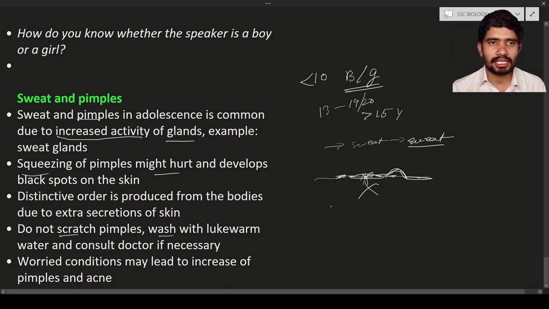Again, next, another reason for sweat and pimple growth is the worried condition. People will be more worried due to some reasons, whether it may be exams or financial problems and so on. Due to all these reasons, they will worry. That is known as a worried condition. The worried condition of individuals is also going to lead to an increase of pimples and also acne. The worried condition is not necessary, and it leads to problems like pimples and acne and so on.